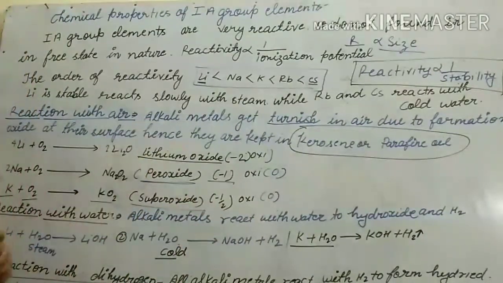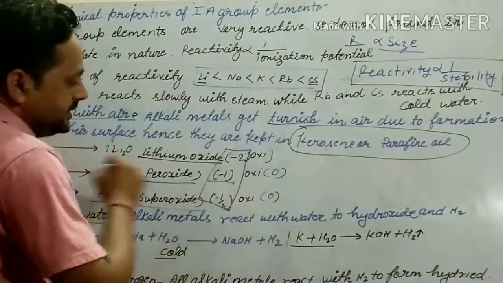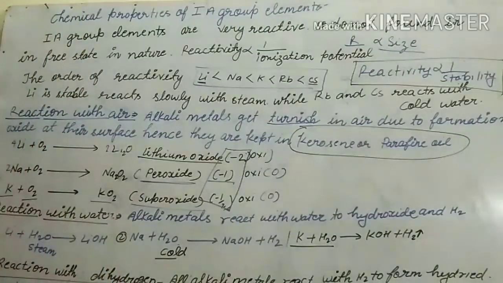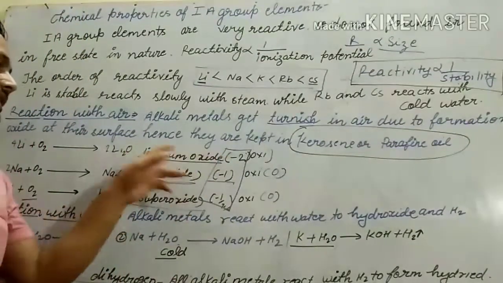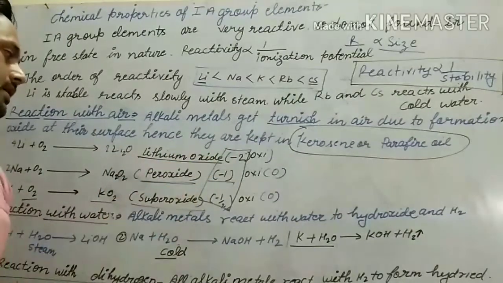You remember these things. They will always help you, and many questions based on these are asked in competitive exams. So remember: in oxide -2, in peroxide -1, and in superoxide -1/2.